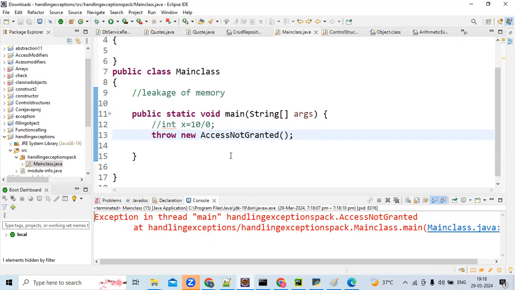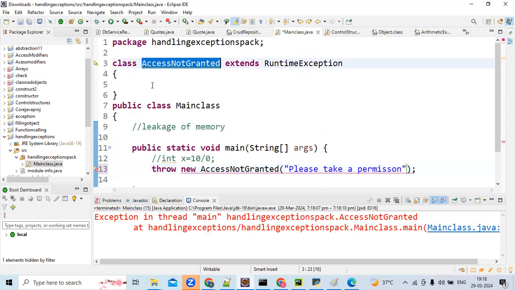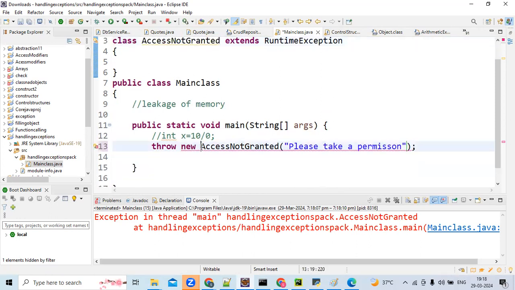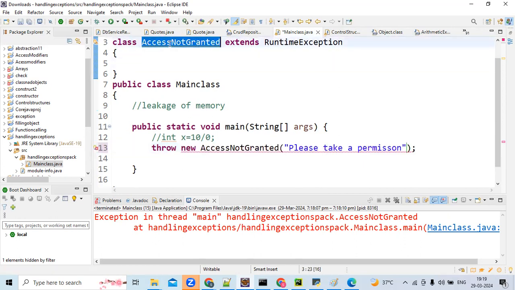Now suppose after AccessNotGranted, you want to pass some data, like a string message: please take a permission. For that you create a constructor. This is a constructor only, right? This is the object only, and it is a parameterized object. So you should have a parameterized constructor to receive that.